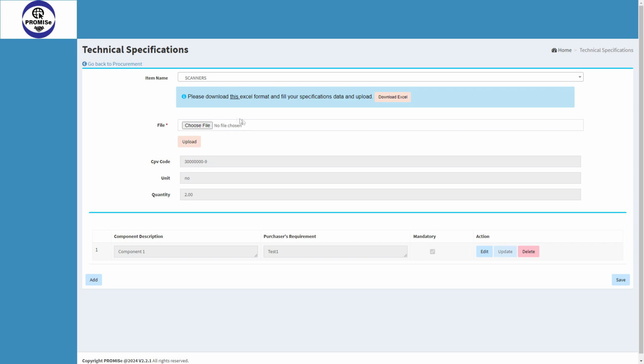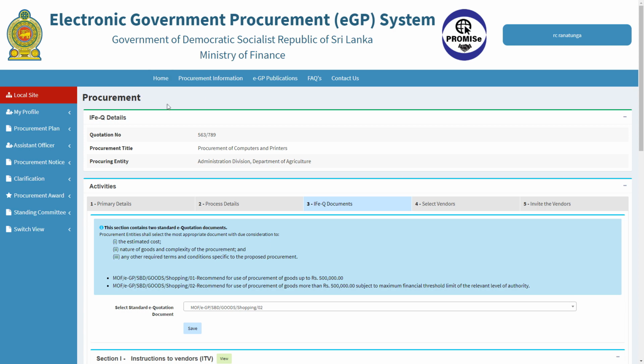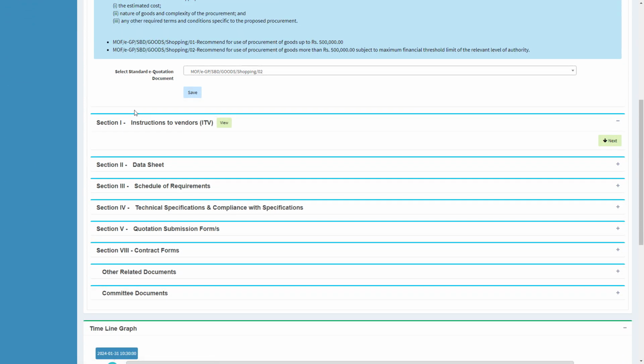You can go back to previous screen by clicking the link Go back to procurement. For the specifications also, it is important to recheck and confirm all the items.